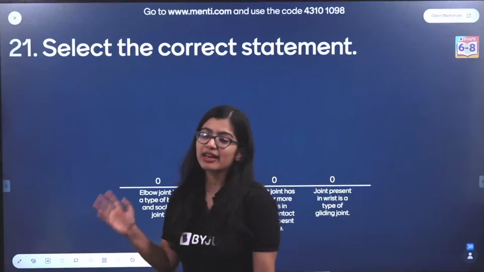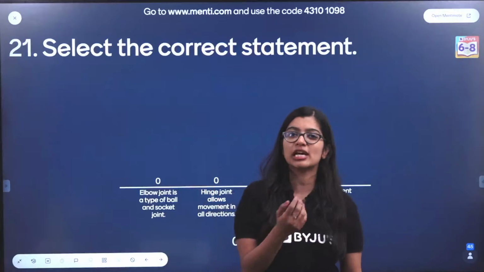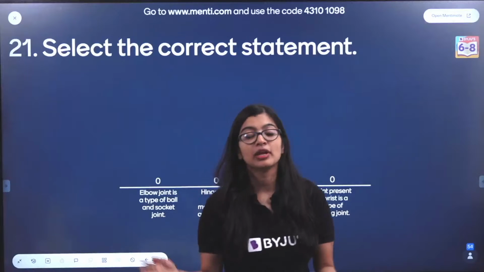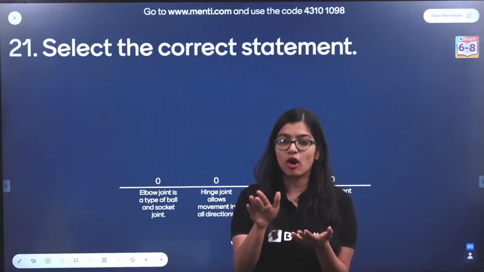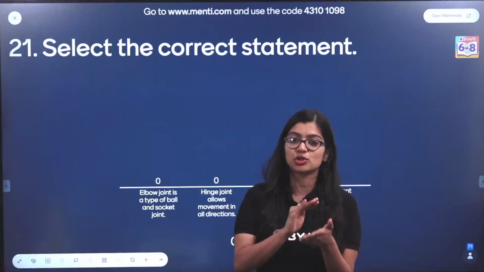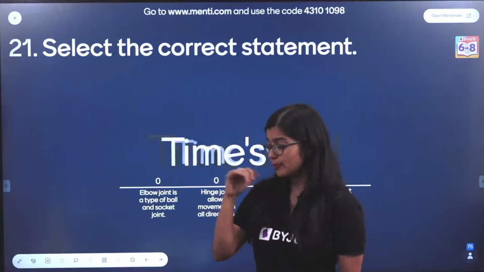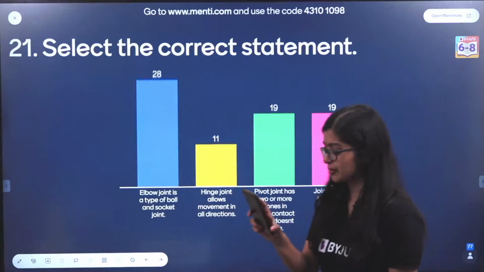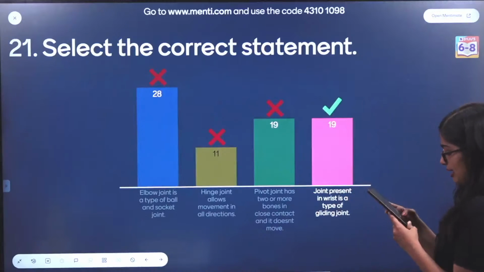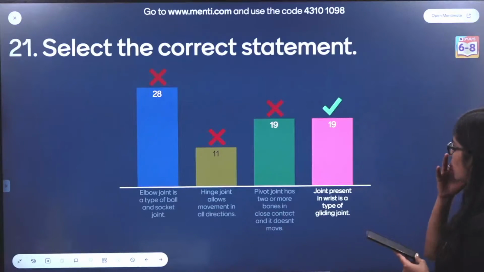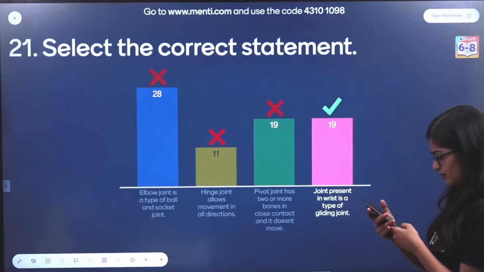See, now you'll be thinking, ma'am, I learned this in 6th standard. Why are you telling me in 7th standard or 8th standard? In exams, especially competitive exams, they will ask you questions which can be of importance later on and it will be like a bridge the gap kind of thing. So, these questions are important, okay? Yes, very good. Lot of you got confused here.